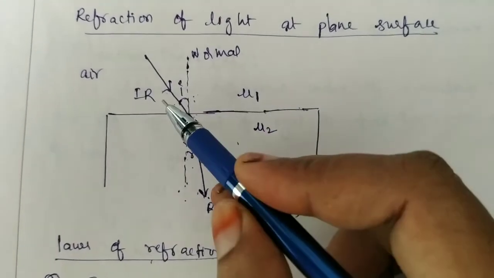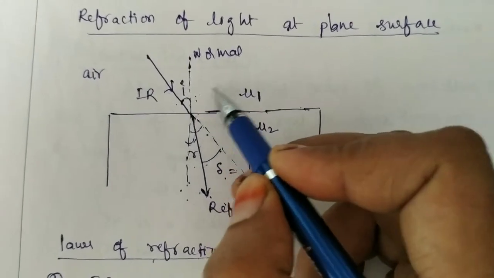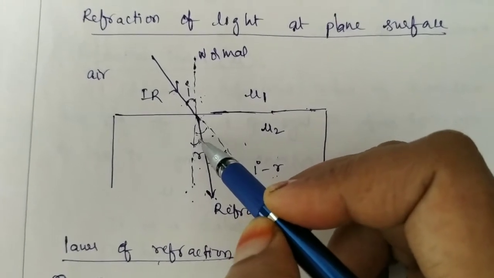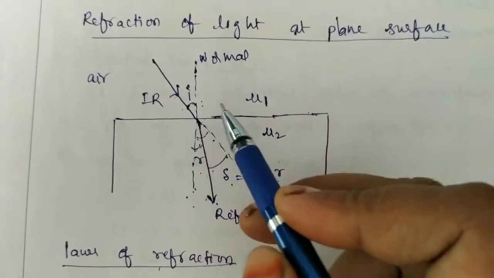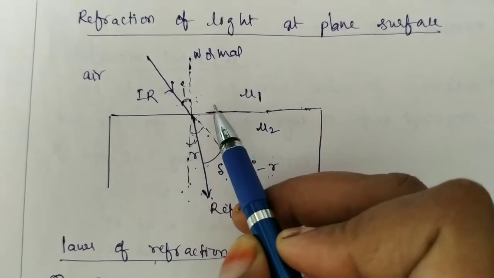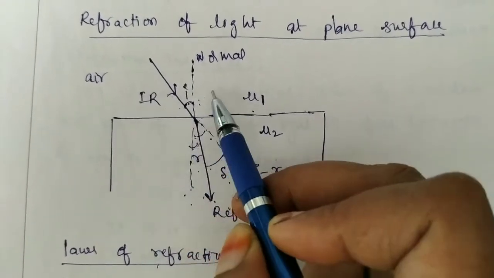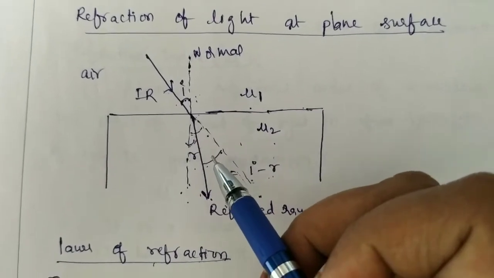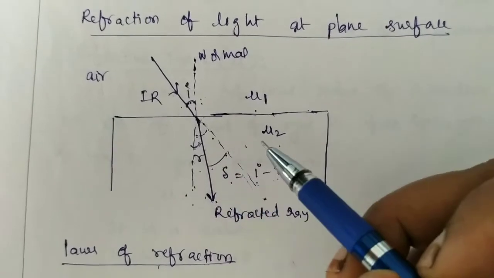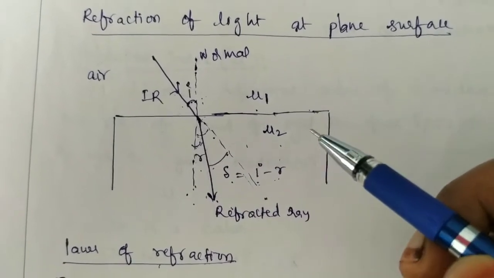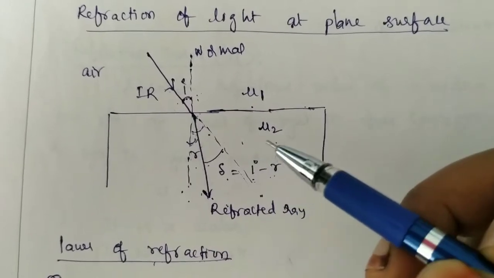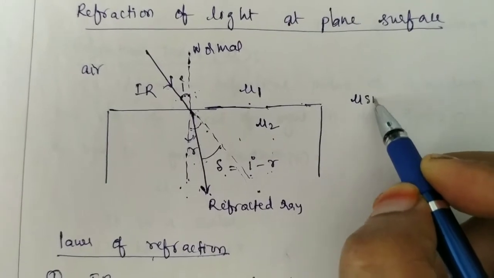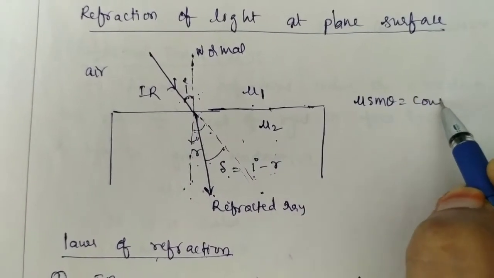Here the angle of incidence, let I1, is nothing but I, and this R is some I2, the angle of refraction. So you can write mu1 sin I1 is equal to mu2 sin I2. That means the product of the refractive index and the sine of the angle of incidence at a point in a medium is constant: mu sin theta is equal to constant.